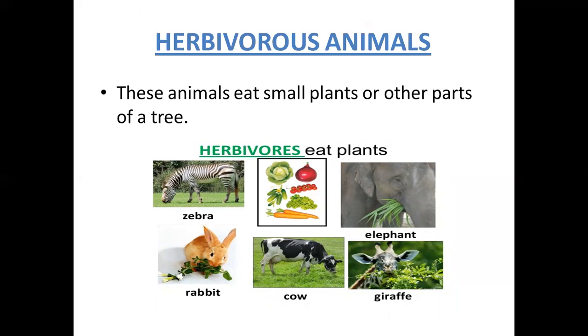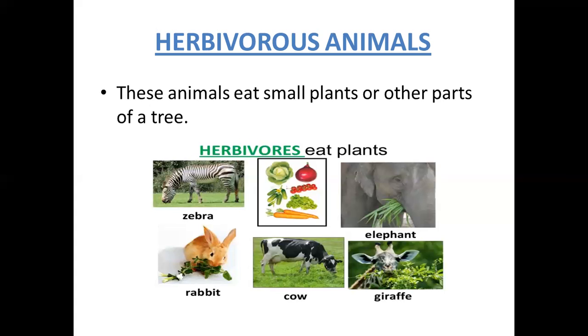If you take rabbit, it eats carrot like that, and elephant, it eats sugarcane. Like that, these animals eat either the plants or the plant parts. These animals are called herbivorous animals.